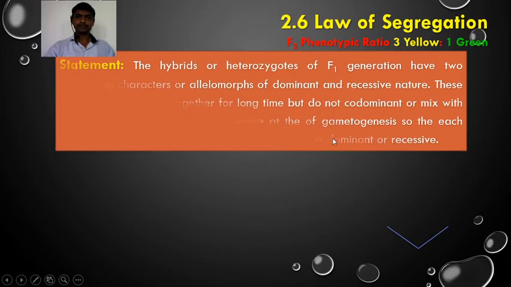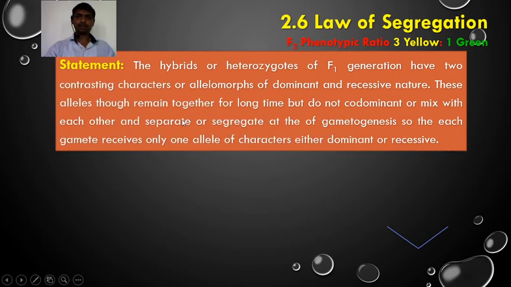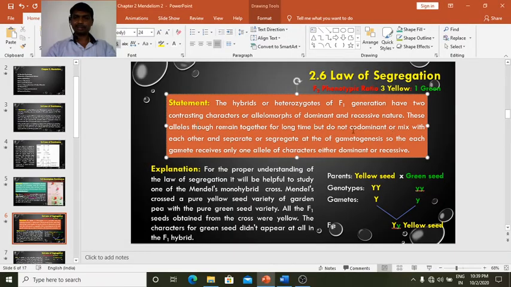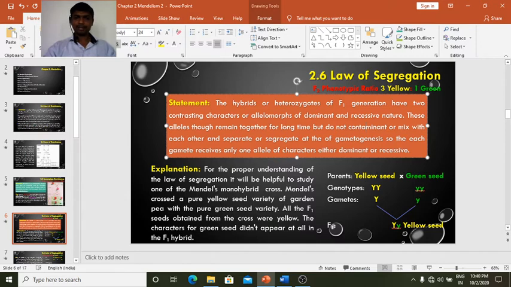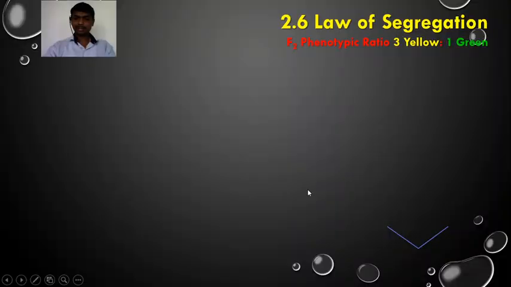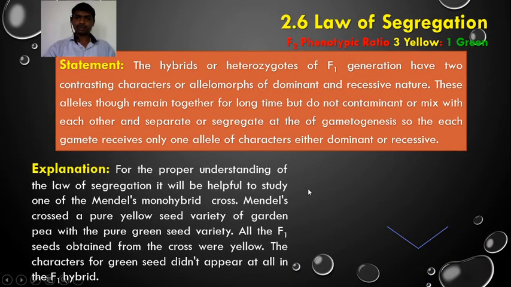So what happened here? The hybrid of the F1 generation has two contrasting characters or allelomorphs of dominant and recessive nature. These alleles, though they remain together for a long time, do not contaminate or mix with each other, and separate or segregate at the time of gametogenesis. So each gamete receives only one allele of a character, either dominant or recessive.